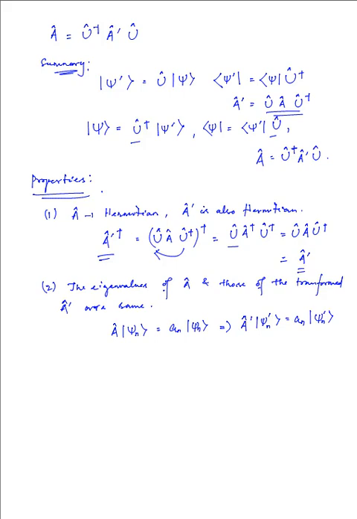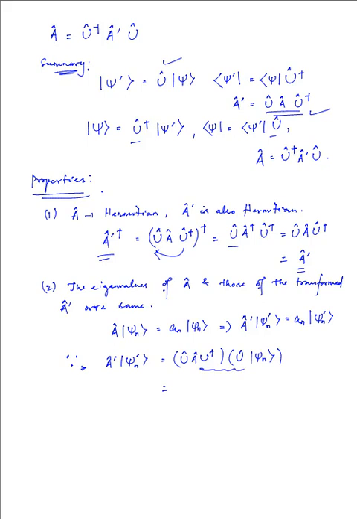So why is it so? Because since we have A prime times psi n primed to be equal to, we put the case of transformation of A primed using this value over here, and then we have U psi n for this, that is for psi n primed, and if we open those brackets over there, this